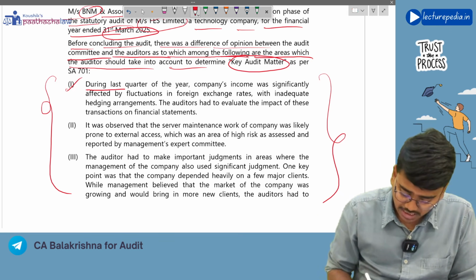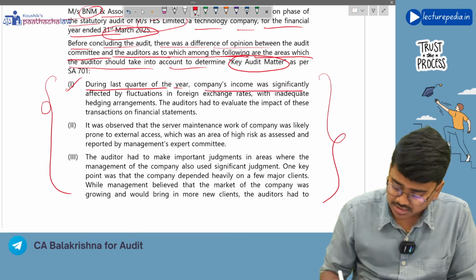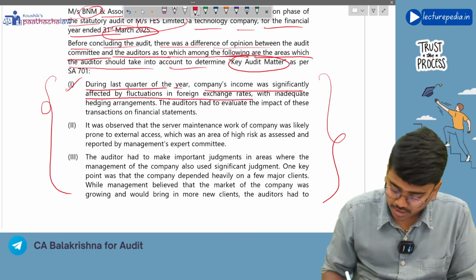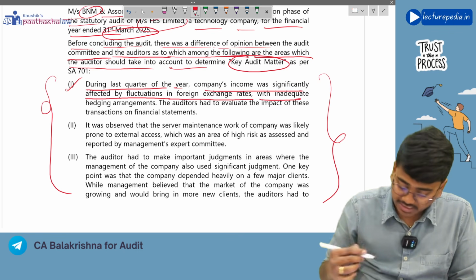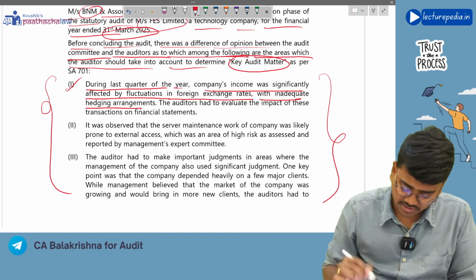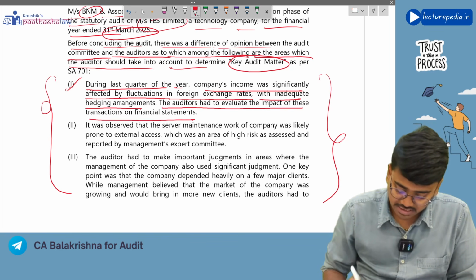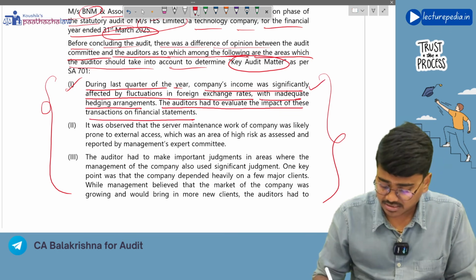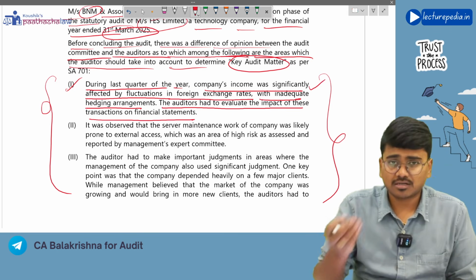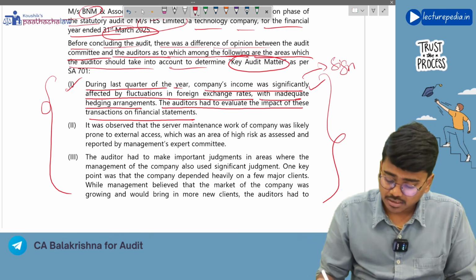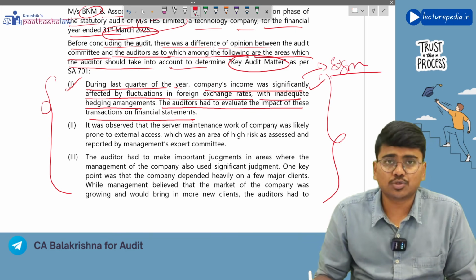So firstly, during the last quarter of the year, the company's income was significantly affected by fluctuations in the foreign exchange rates, with inadequate hedging arrangements, and the auditors had to evaluate the impact of these transactions on the financial statements. Yes, this can be considered as a key audit matter because this is a significant event that has occurred during the year.